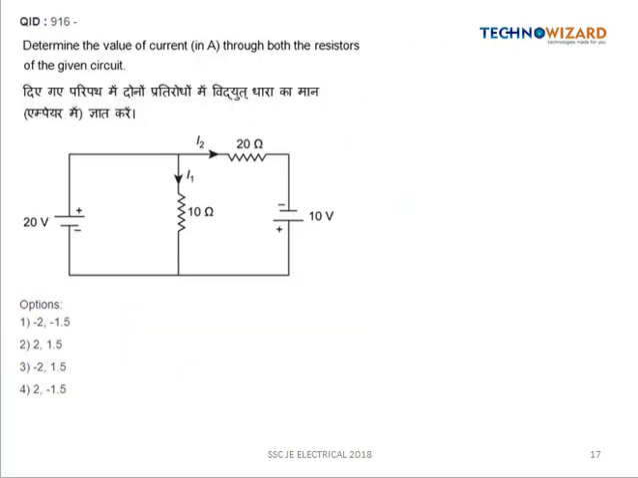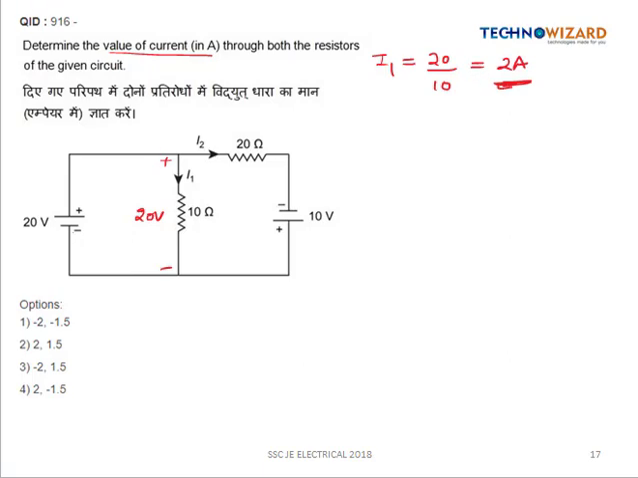Next question is, determine the value of the current in ampere through both the resistors of the given circuit. So see here, this 20 volt and the 10 ohm resistance, they both are connected in parallel, and in the parallel the voltage remains the same. So it means the voltage across this 10 ohm resistance will be 20 volt. So the current I1 will be nothing but voltage V by 10 ohm, which is equal to 2 ampere. So we have obtained the value of I1.